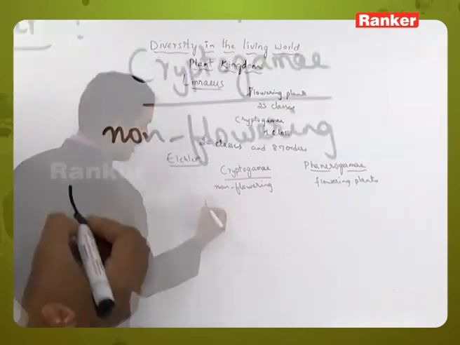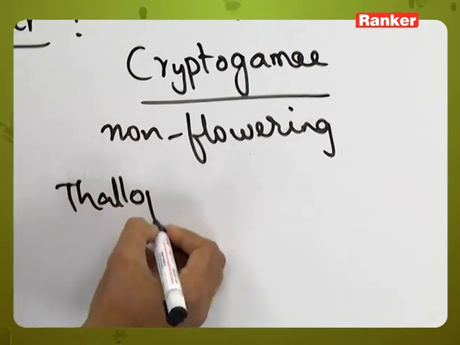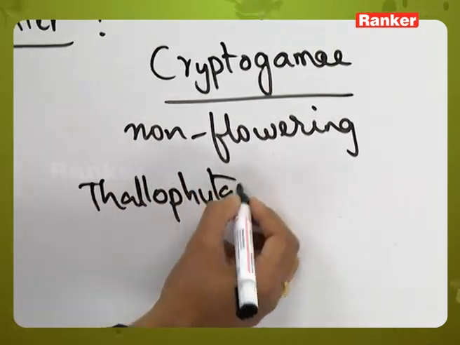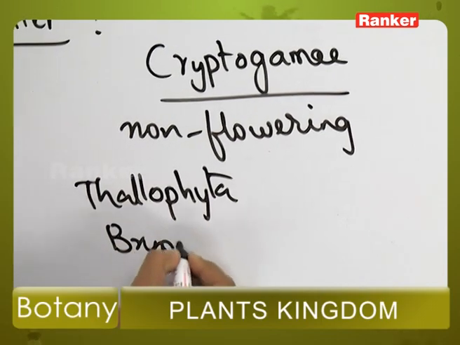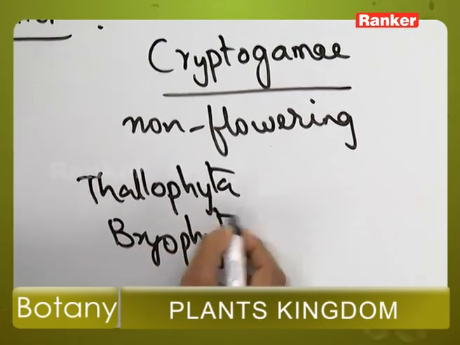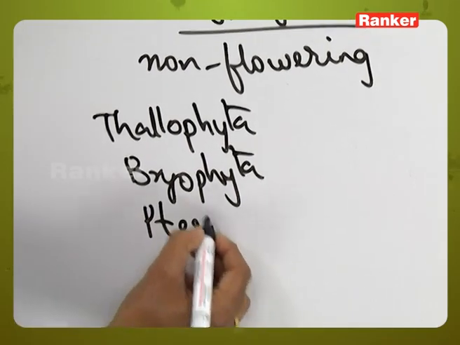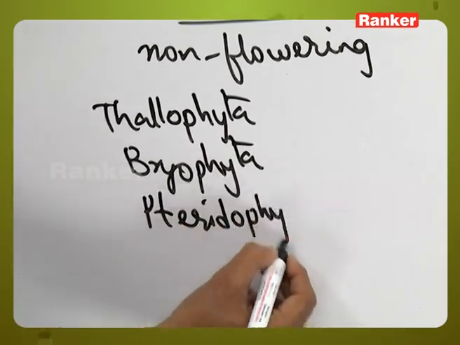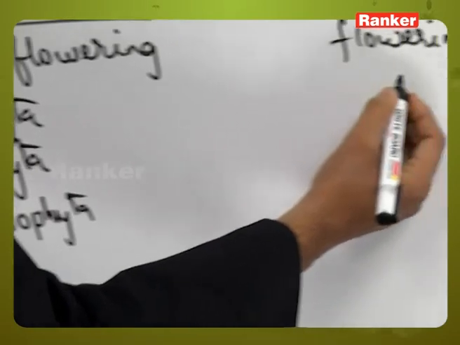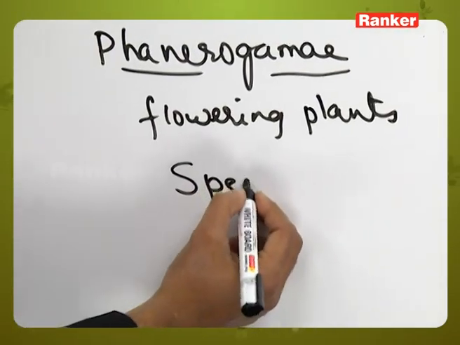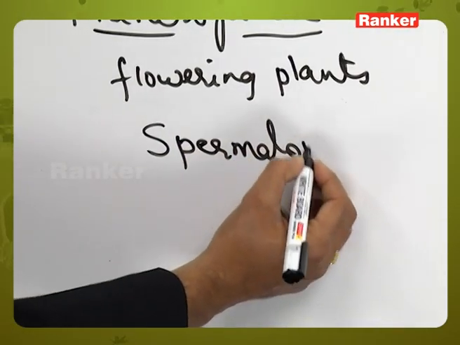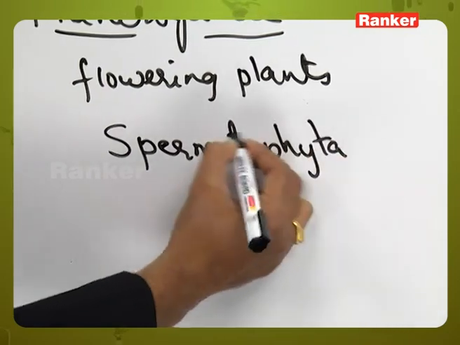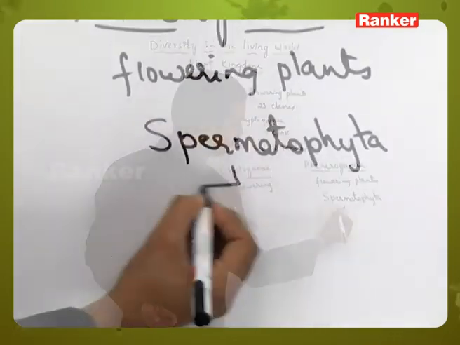Under Cryptogamae, further it is divided into Thallophyta, Bryophyta and Pteridophyta. Whereas here the Phanerogamae contains only one subdivision, that is Spermatophyta. This subdivision contains two classes.